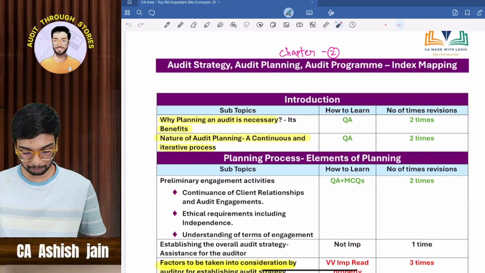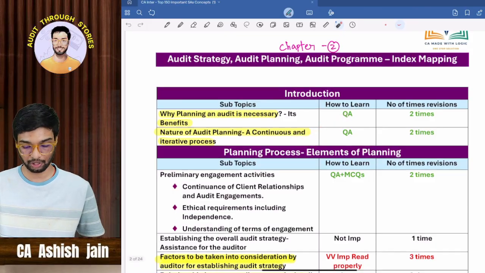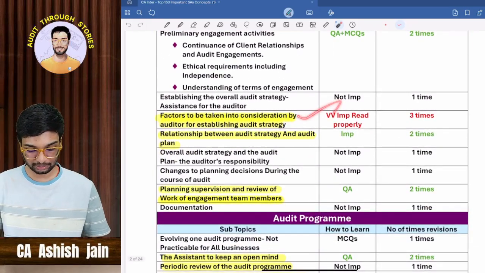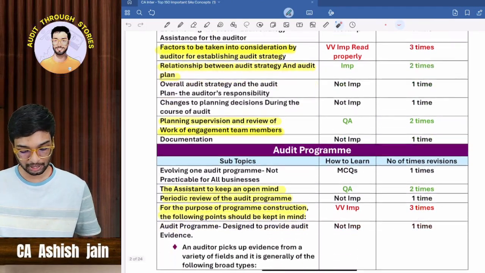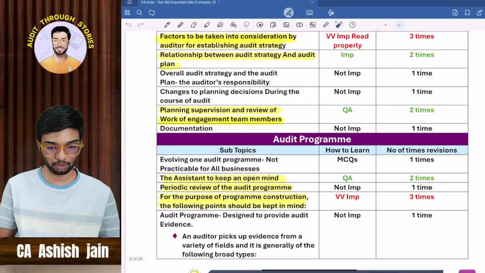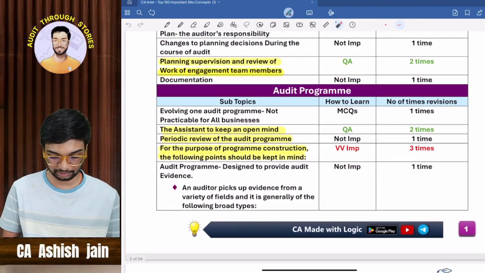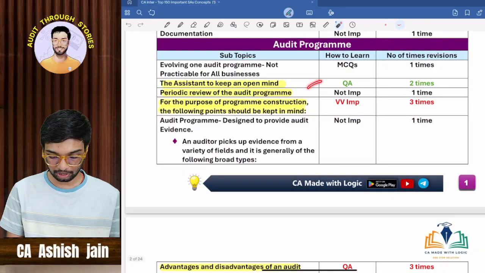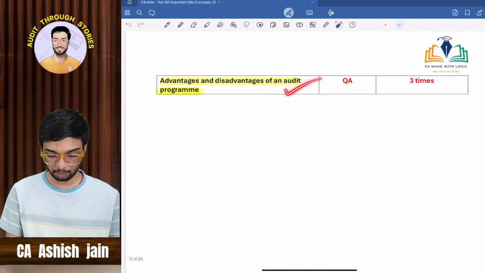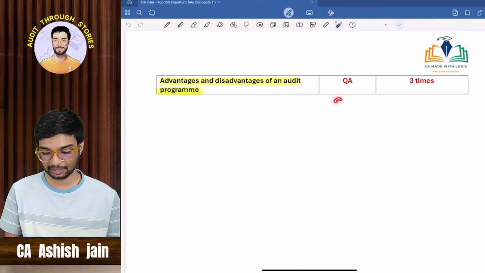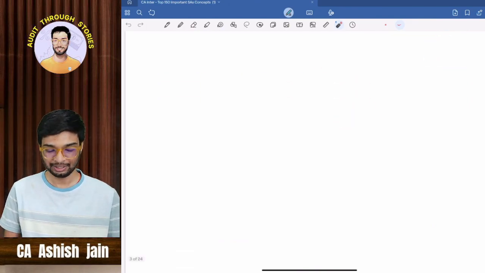Then comes chapter number 2, why planning an audit is necessary. Then what is the nature of audit planning, then factors to be considered related to audit strategy, and what is the relationship between audit strategy and an audit plan. These are all the important concepts which you have to definitely revise. Then comes audit program. Here these three are the yellow part which you have to revise. Advantages and disadvantages of audit plan, just 2 to 3 points you remember, that's sufficient.